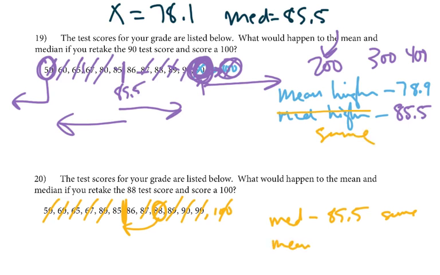Okay, what about the mean? The mean, definitely we know it's going to get bigger because you're taking a bigger number, okay? And so you end up with a bigger number, and we get 79.1 for the mean. So the mean was higher. Okay, so I apologize that I missed that and forgot to put that in, but there we go. So you're good now.